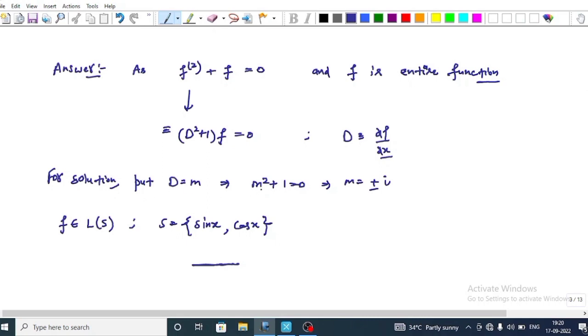This implies m^2 + 1 = 0, so m = ±i. And now the solution of the differential equation, f belongs to the linear span LS, where S is the set {sin x, cos x}.